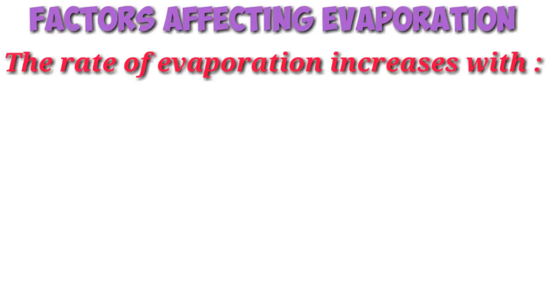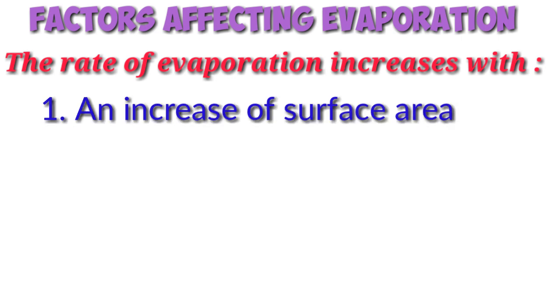Factors affecting evaporation. First one, an increase of surface area. Let me ask a question. Why do we spread clothes while putting them out for drying? What is the answer? It is actually for increasing the surface area. Because evaporation is a surface phenomenon. That is, if the surface area is increased, the rate of evaporation also increases. This is the reason why we spread clothes for drying them.